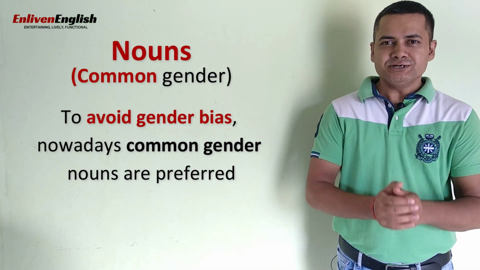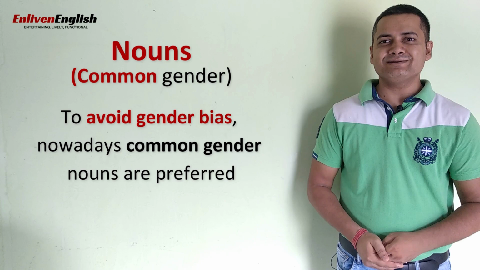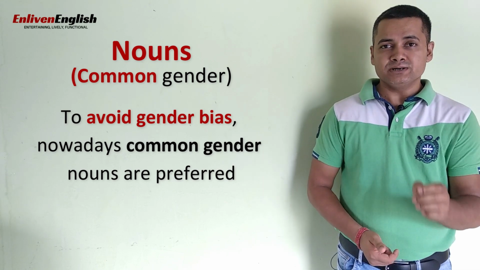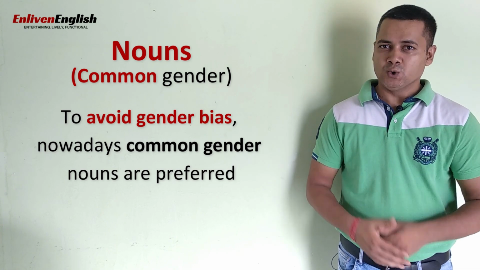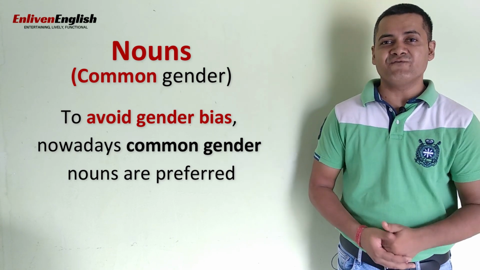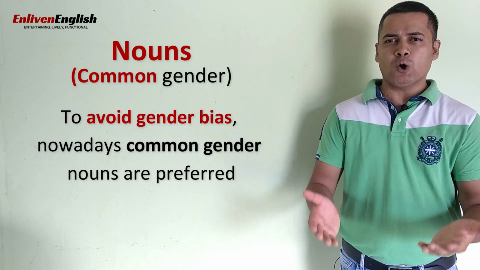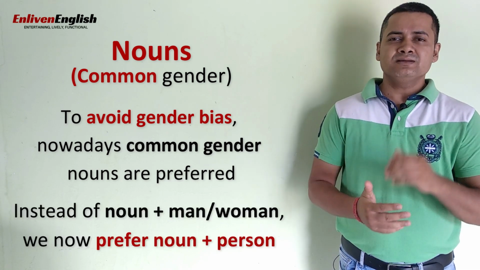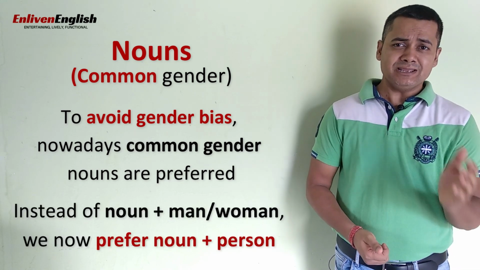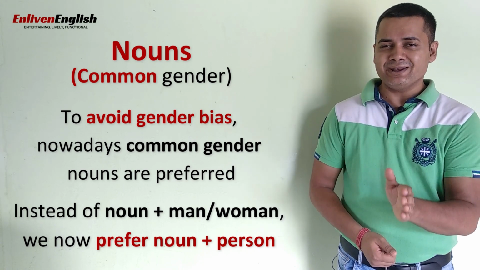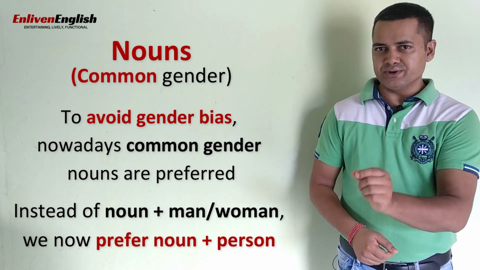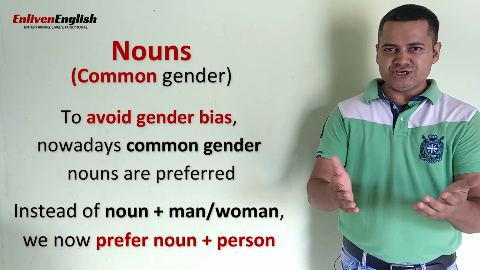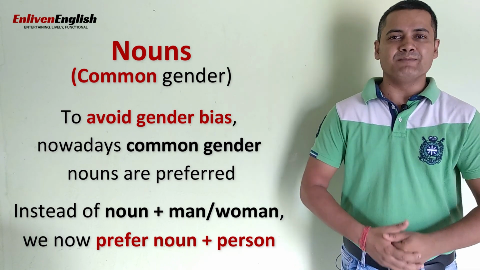Nowadays, in order to promote equality and avoid bias, words indicative of gender are discouraged. So, nouns that traditionally have forms are now used as common nouns. And in compound nouns, where we generally used noun plus man or woman, now we prefer to use noun plus person. Let's see this change with the help of some examples.